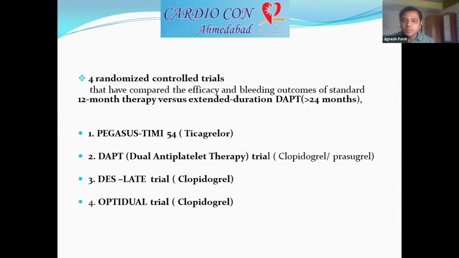In this DAPT trial, two-thirds of patients were on clopidogrel and one-third were on prasugrel. The DES-LATE and the OPTIDUAL trials, the last two trials, were for clopidogrel, and they were not positive trials; they were negative trials. But this DAPT trial was the biggest trial, enrolling around 10,000 patients, and it was the most prominent trial from which the recommendation for the continuation of DAPT came.